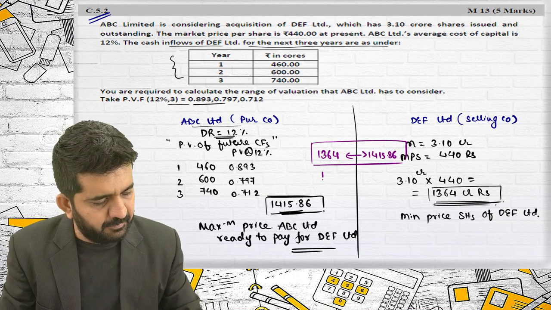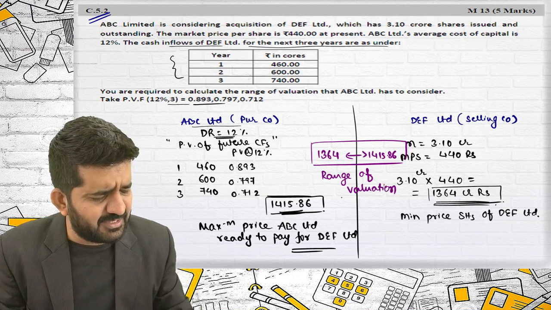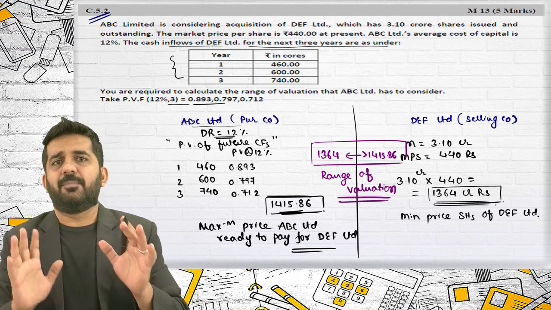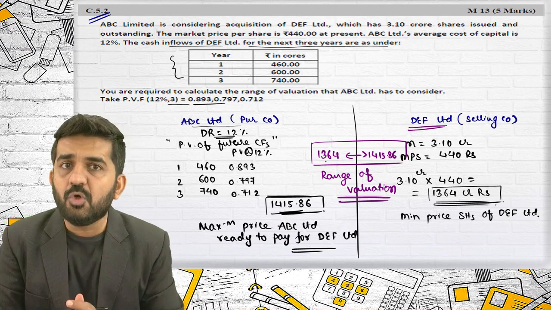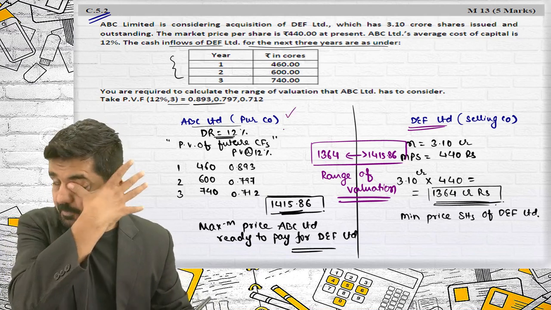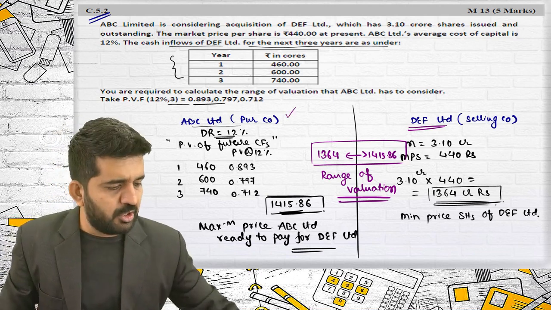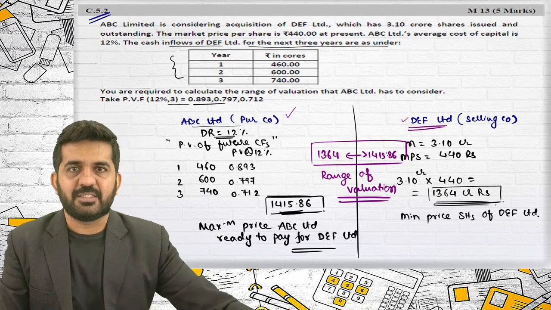This will be, believe me, range of valuation. That is based upon negotiation. The price of the DEF Limited will be between these two figures. It will not be more than this because then ABC Limited will not pay that much. It will not be less than this because then DEF Limited will not accept less than this amount.